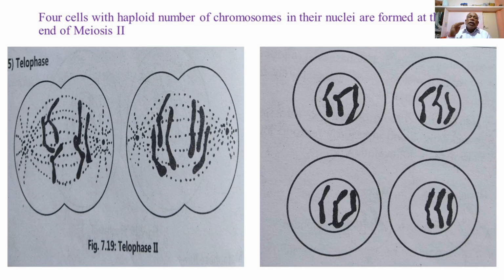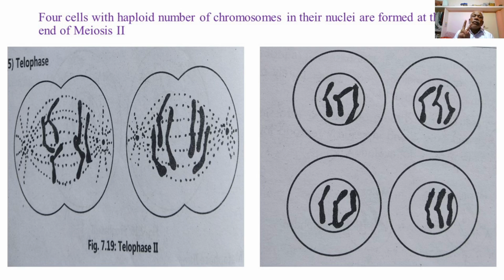Means at the end of second meiotic division, that is at the end of telophase second, four daughter nuclei with a haploid set of chromosomes are formed.